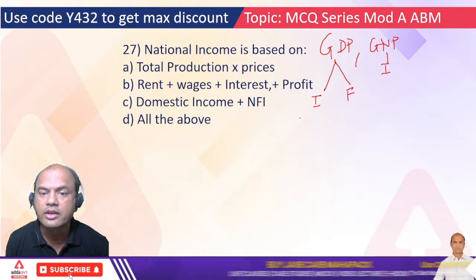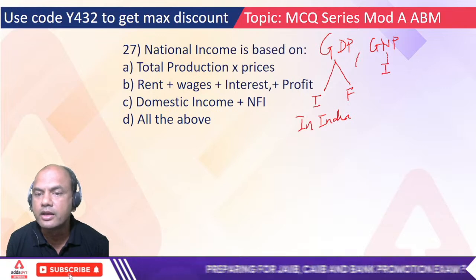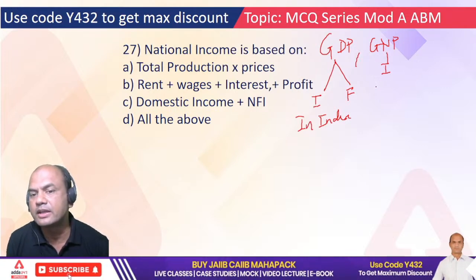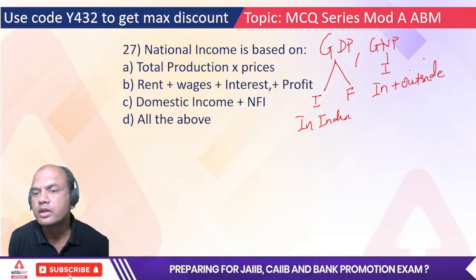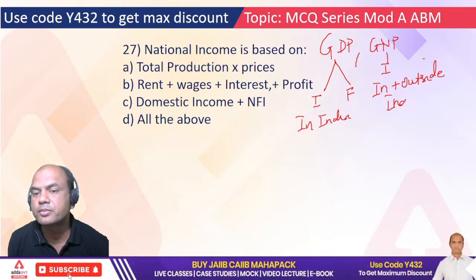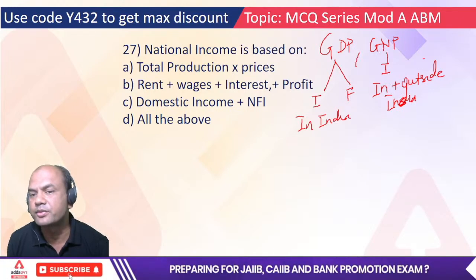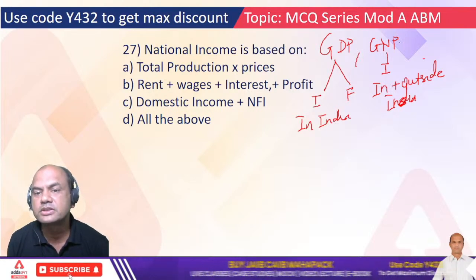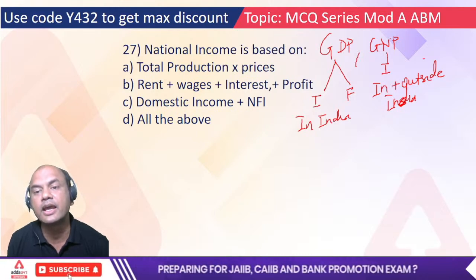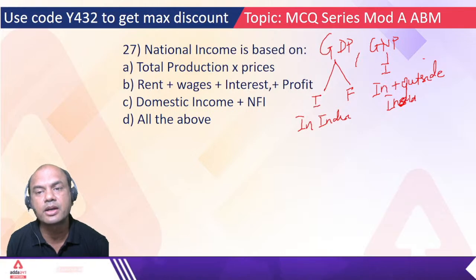GDP is produced in India, and GNP is produced by Indians, in and outside India. That is the important difference. In and outside India means if some Indian is in the UK, he has a manufacturing industry and he produces there, that will also be considered a part of GNP. Tata acquiring Jaguar is a part of GNP. Tata acquiring Corus is a part of GNP.